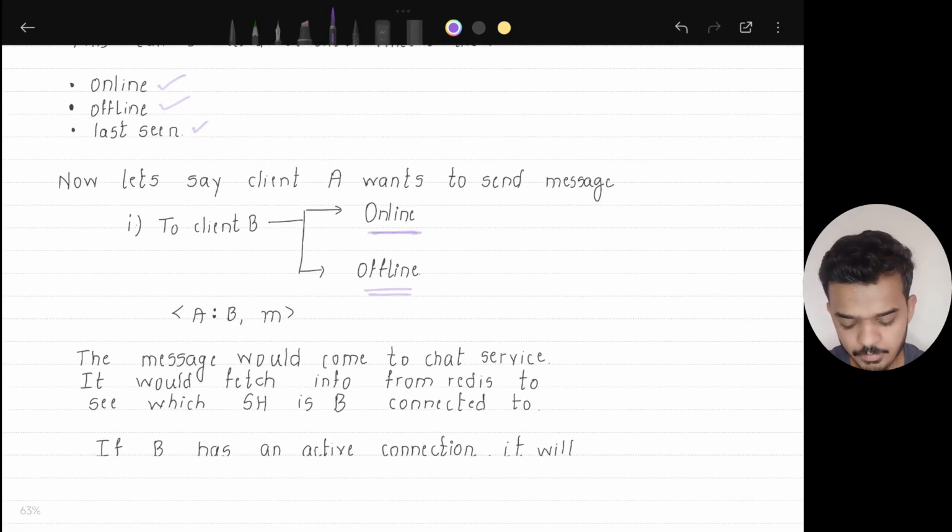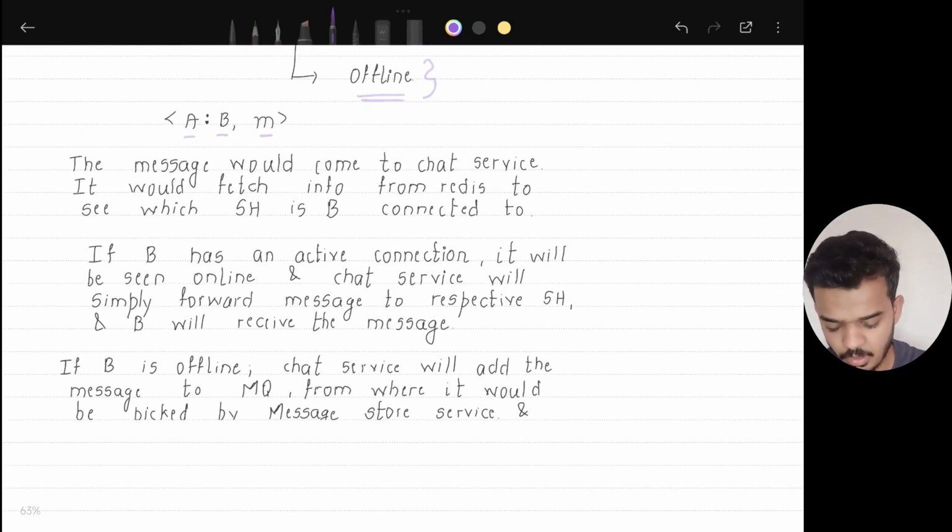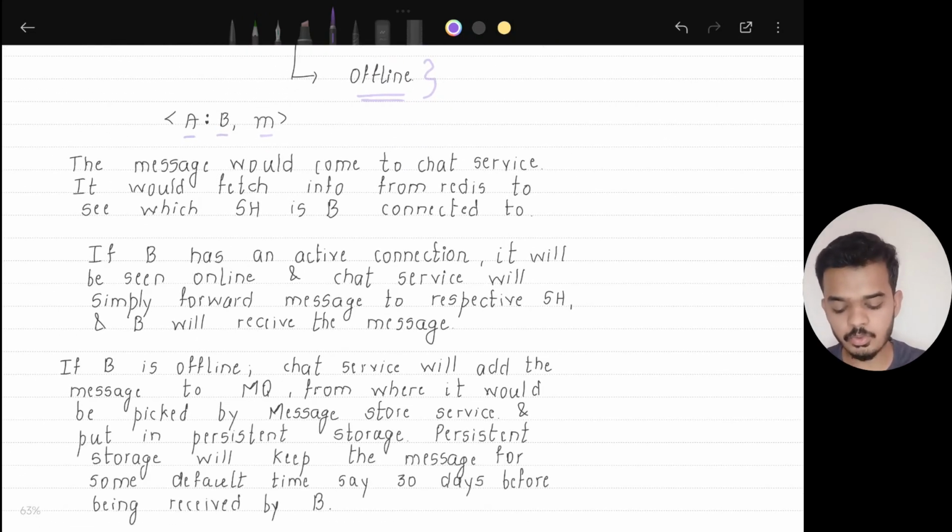Okay, now let's consider A wants to send a message to client B. There could be two scenarios in this. B could be either online or offline. Okay, A wants to send a message M to B. Now the message would come to the chat service. The chat service will fetch info from Redis to see which socket handler B is connected to.